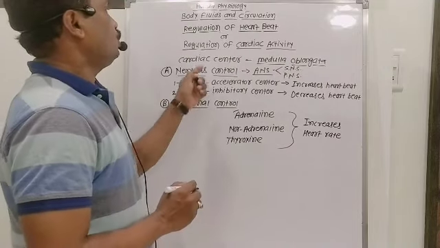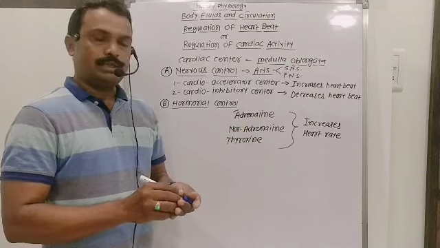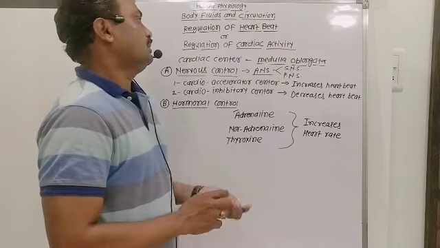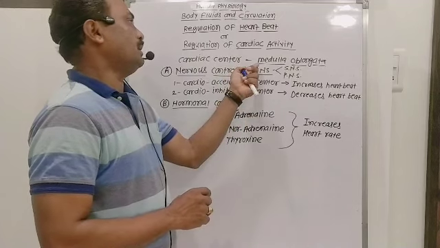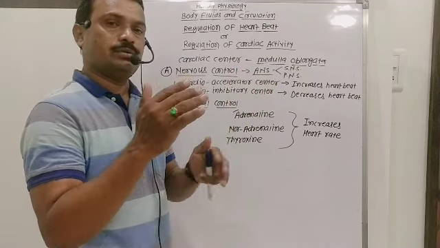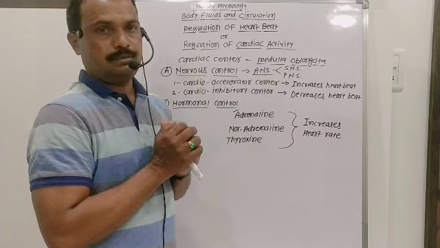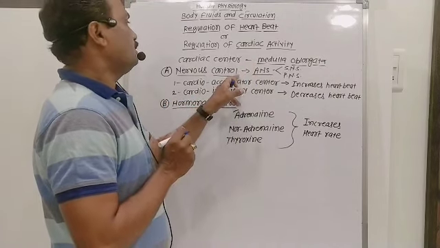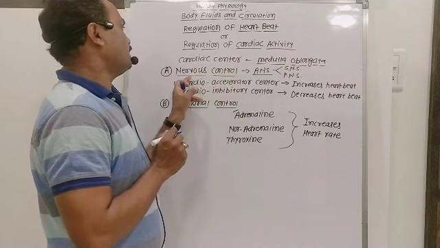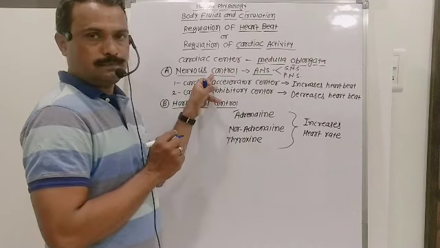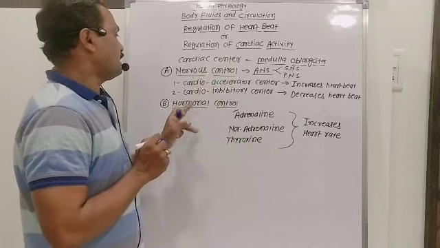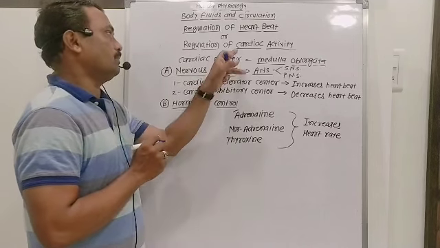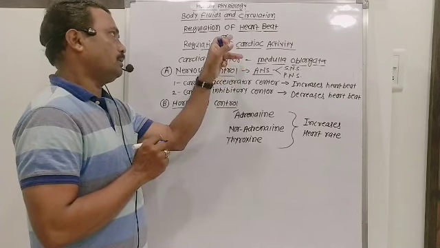Do you know there is a cardiac center located in the brain, in the medulla oblongata? This cardiac center in the brain is responsible for increasing or decreasing the rate of heartbeat. The medulla oblongata belongs to the nervous system, so cardiac activities are controlled by nervous control. The nervous system as well as the endocrine system are the two systems concerned with regulating cardiac activity or heartbeat.